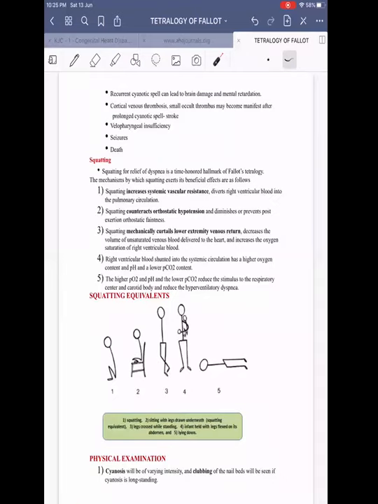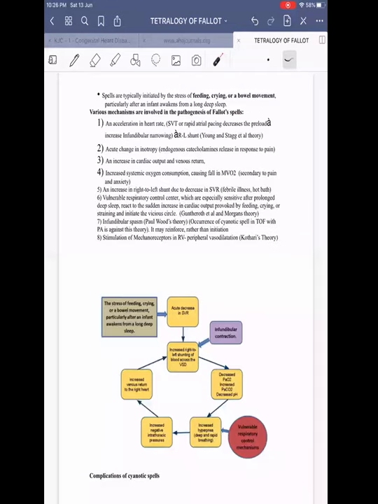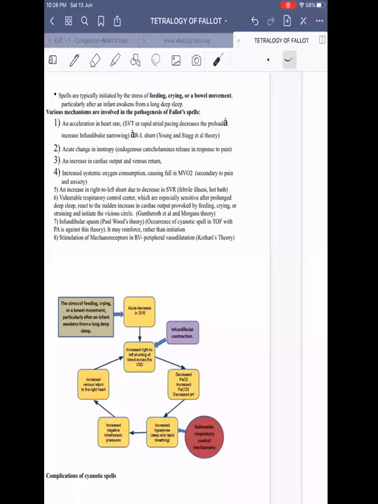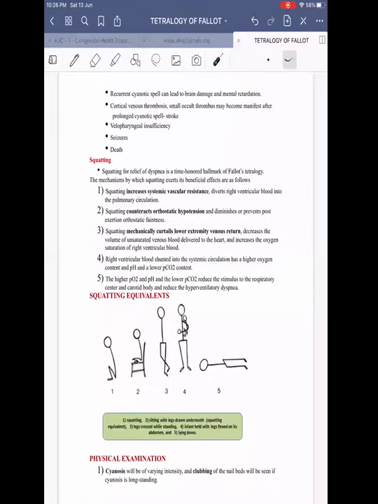That's about cyanotic spell. Treatment we'll discuss later. Regarding these timings, till what time can these cyanotic spells happen, after what time will this squatting not be seen? Cyanotic spell is common up to 6 months, and squatting is seen up to 2 years, and afterwards squatting is rare. I have written that.